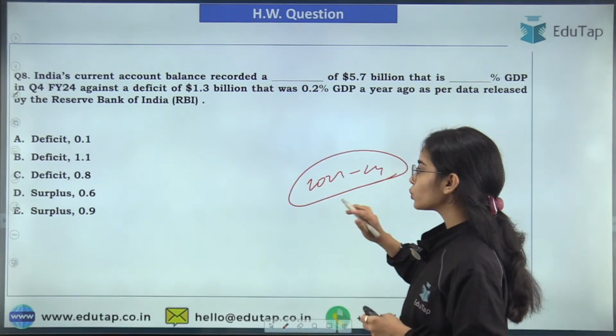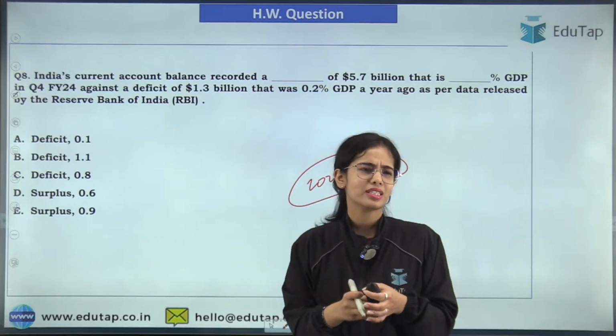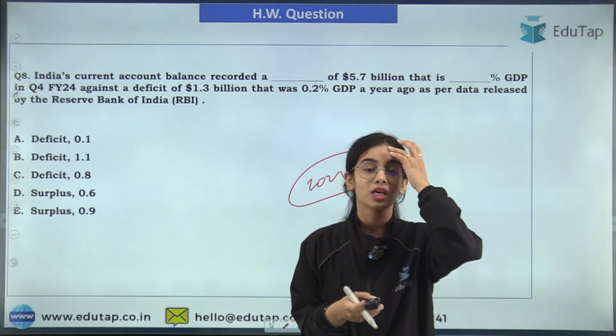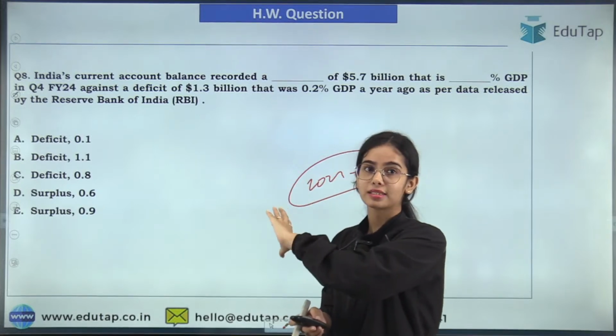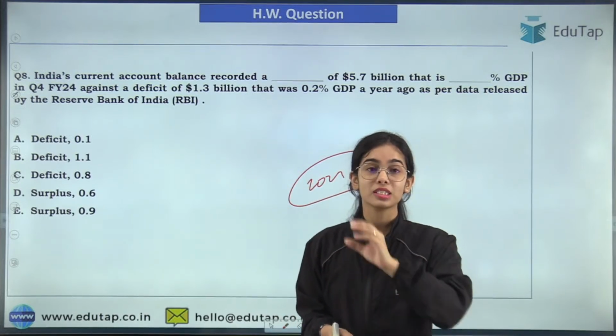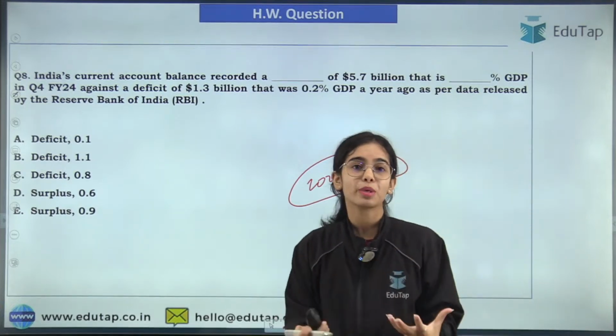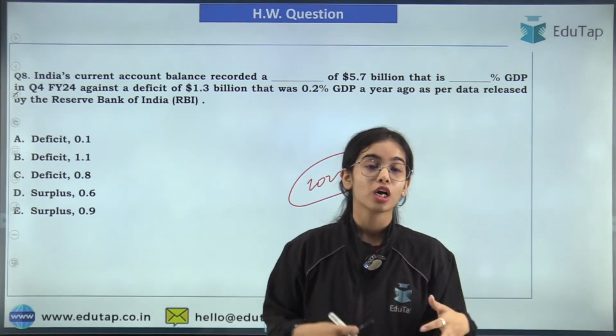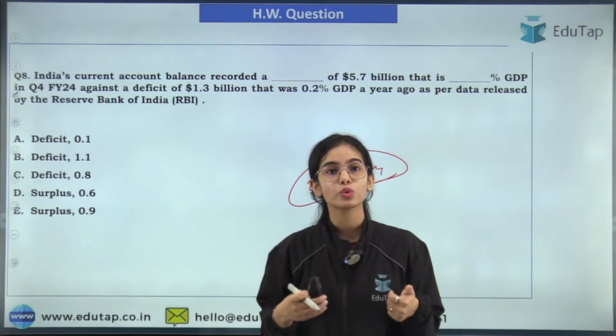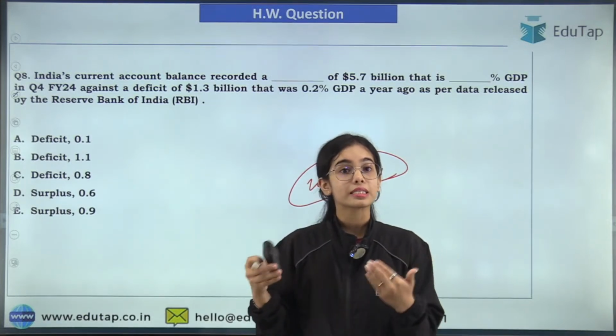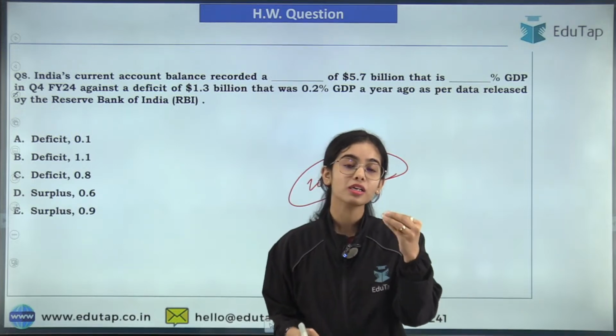Now we usually do not discuss the quarterly data. We say that okay, it is not as important. But for this particular case, the quarterly data is very important, especially for the current account. Why? Because it is very much in news and it is very much in talk. Most of the newspapers, most of the news articles are discussing this topic,